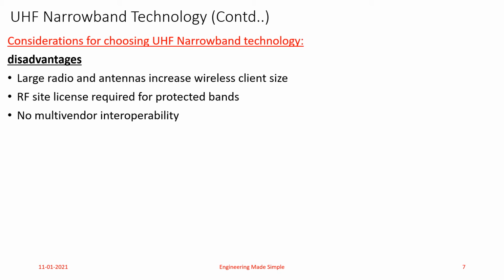So if I have implemented a wireless local area network using UHF narrowband technology, then even if one network element or one WLAN equipment goes out of order, or if I need to replace the component, it should be procured from the same vendor itself. Because of the absence of multi-vendor interoperability, I cannot replace a single element with one from a different vendor.